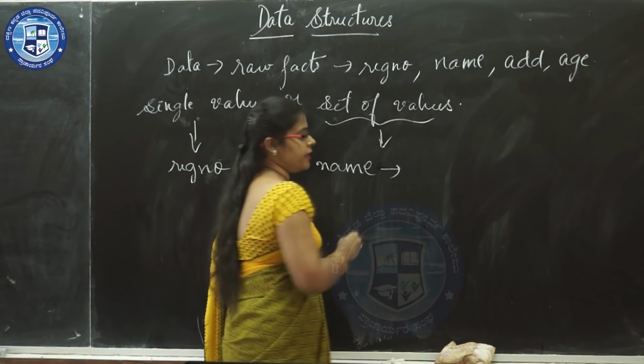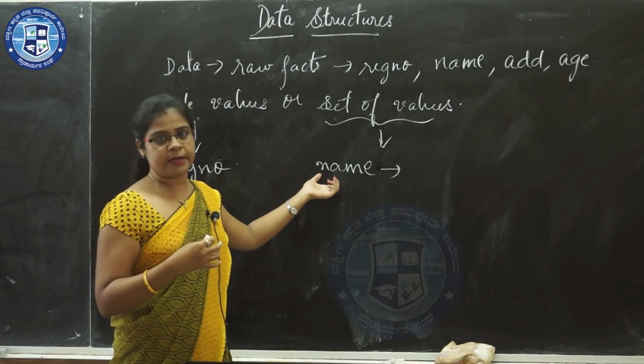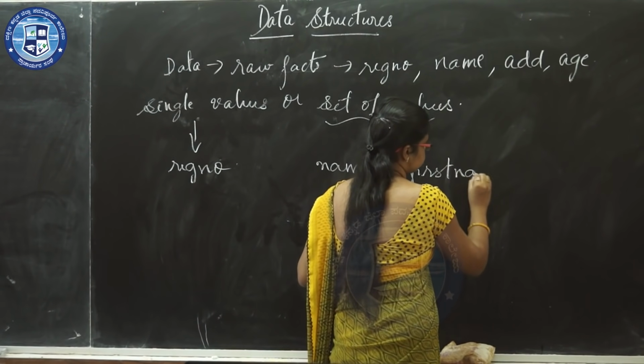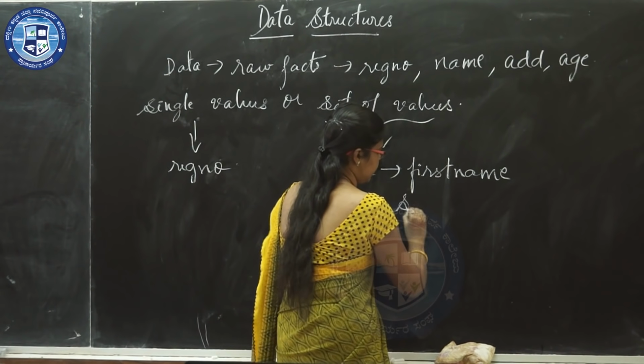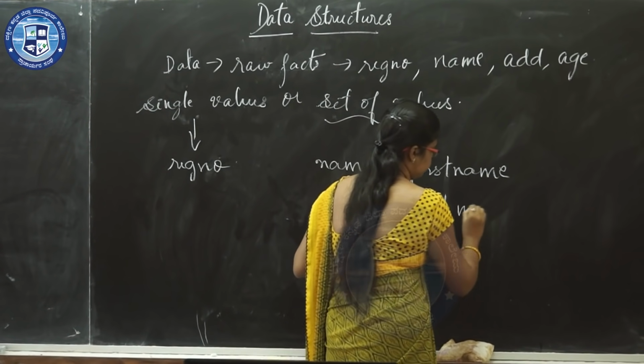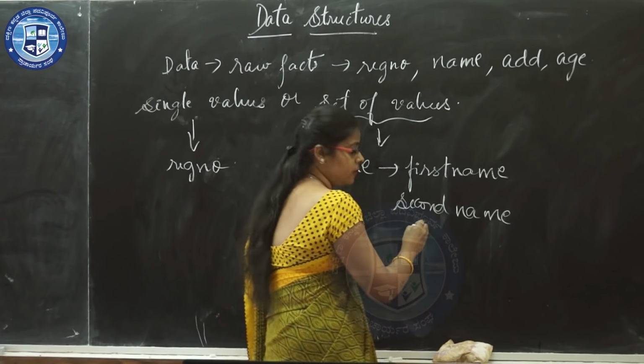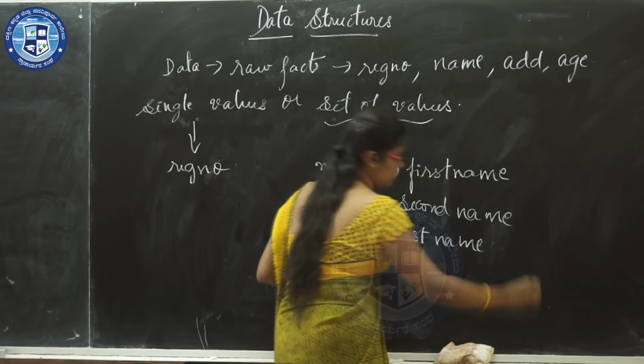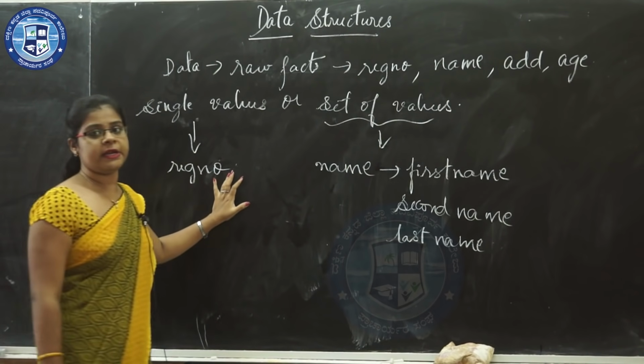In the name of the student we have three sub items, that is the first name, second name and last name of the student.